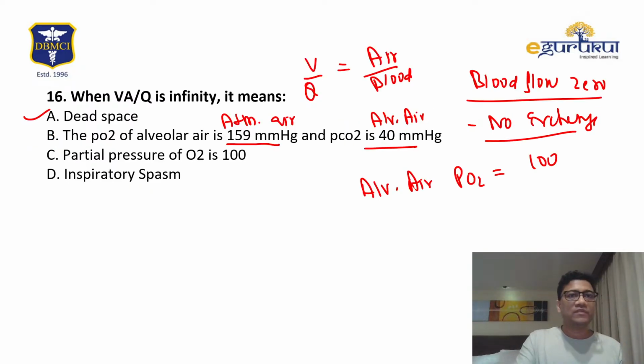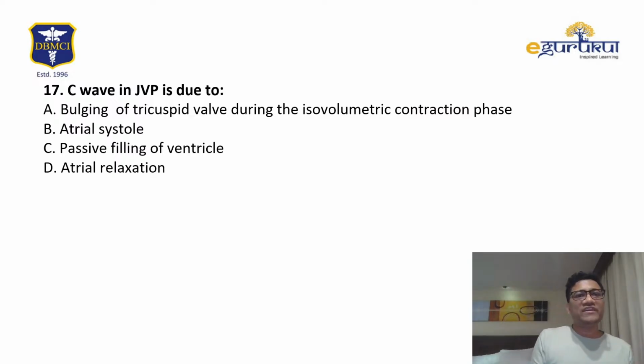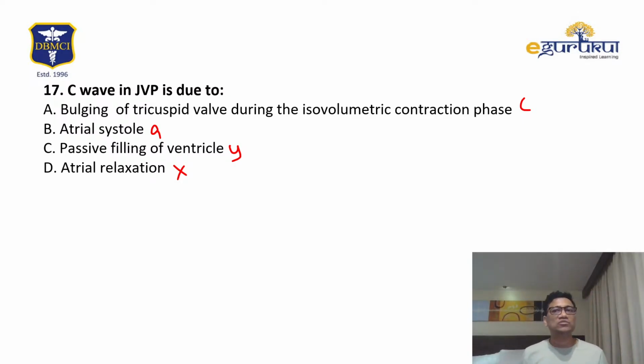Okay, Dr. Manoj? C wave, again it's very simple. Atrial systole causes the A wave, filling of the ventricle. Ventricle filling is passive, which causes the Y descent in the JVP. Relaxation causes X, and this causes C. It causes bulging during isovolumetric contraction. So there is a C wave in the JVP because of contraction. Answer is A.